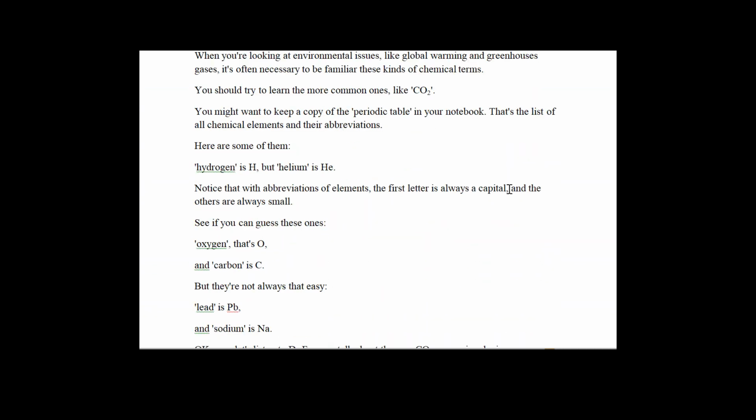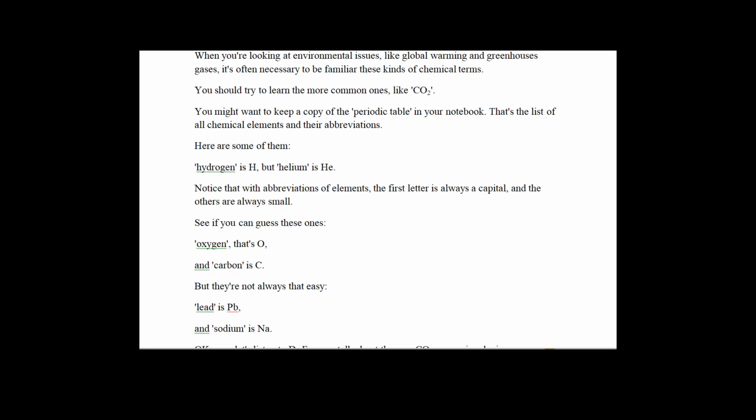When you're looking at environmental issues like global warming and greenhouse gases, it's often necessary to be familiar with these kinds of chemical terms. You should try to learn the more common ones, like CO2. You might want to keep a copy of the periodic table in your notebook. That's the list of all the chemical elements and their abbreviations. Here are some of them. Hydrogen is H, but helium is He.